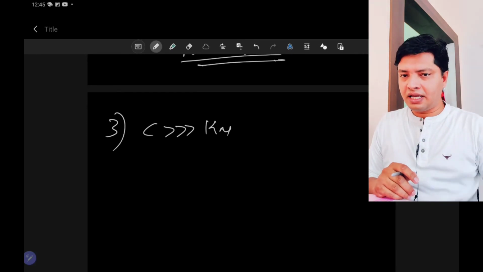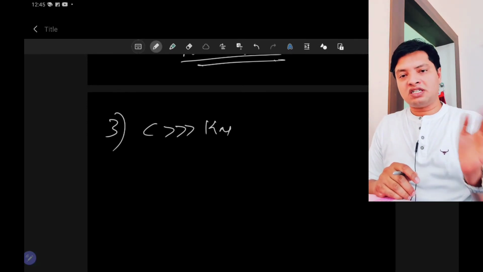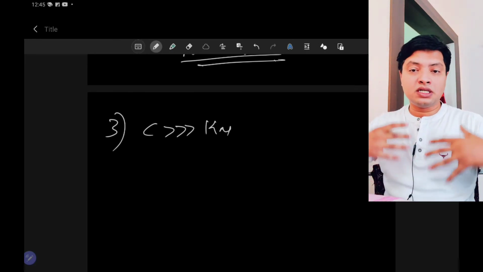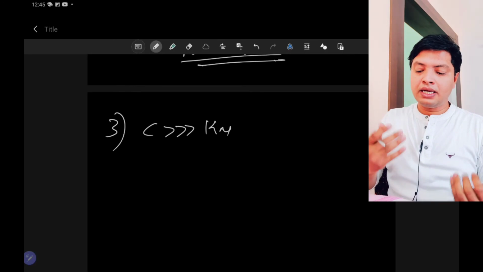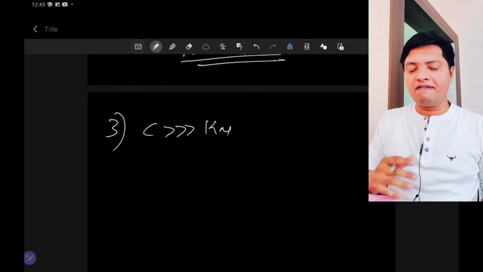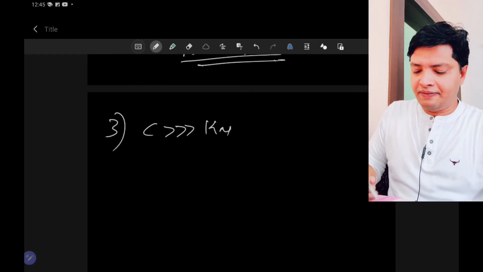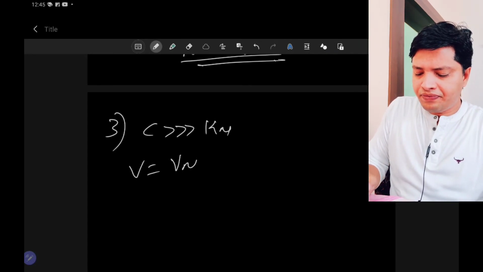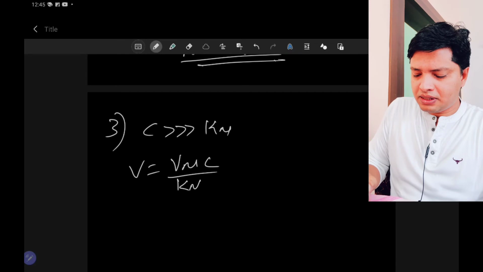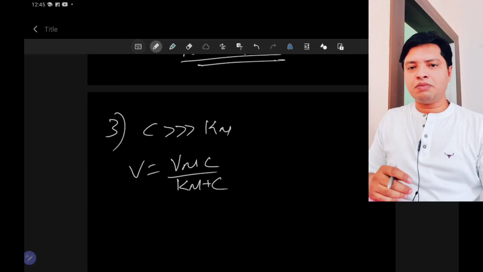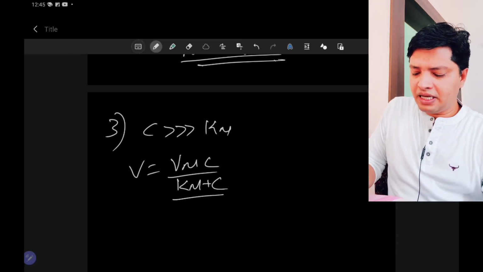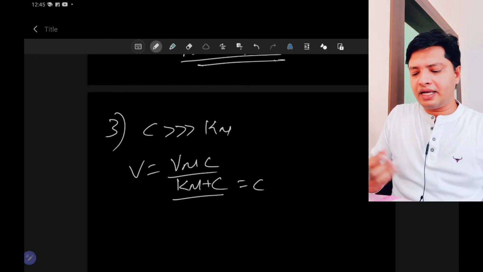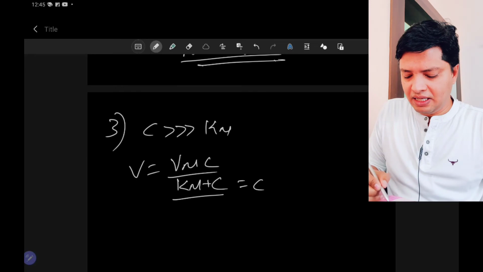Initially concentration is less than Km, then concentration and Km are both significant. In the last case, concentration is much more than Km, meaning higher molecules of drug are there in the GIT. So we will see first in the equation, C by Km plus C. Since concentration is much more and Km is very small, we can take Km plus C as C.